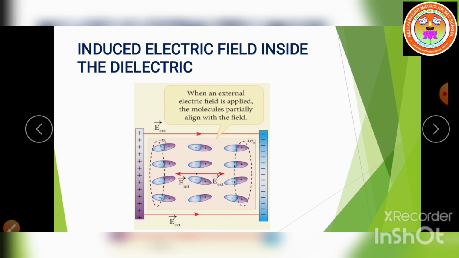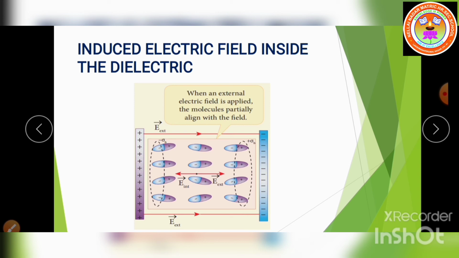Because of this external electric field, the dielectric placed inside the plates is polarized. Here the positive charge attracts the negative and the negative charge attracts the positive. So the negative charges are induced on one side and the positive charges are induced on the other side of the surface.